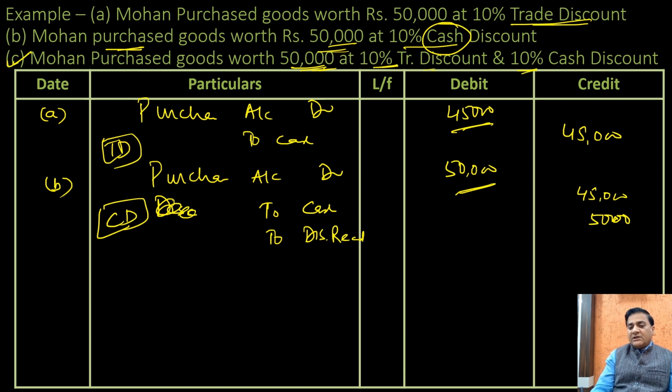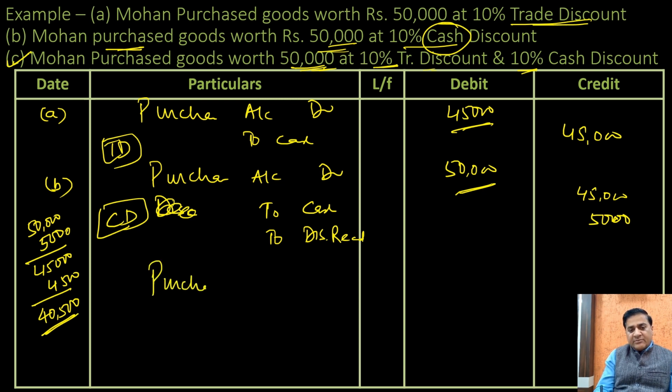What to do? First adjust the trade discount, 10% of 50,000, which is 5,000, giving 45,000. 10% cash discount, 4,500. Amount paid is 40,500. What would be the entry for this? Purchase account debit to cash, to discount received or cash discount.